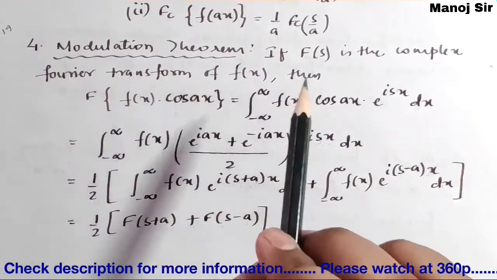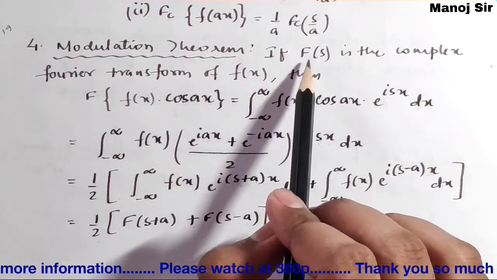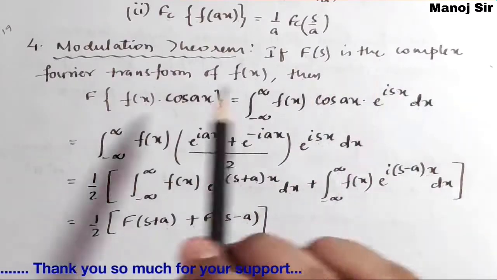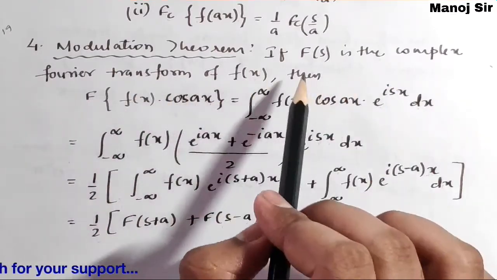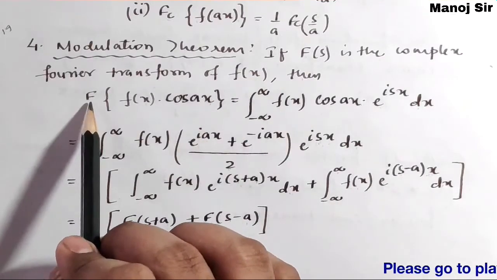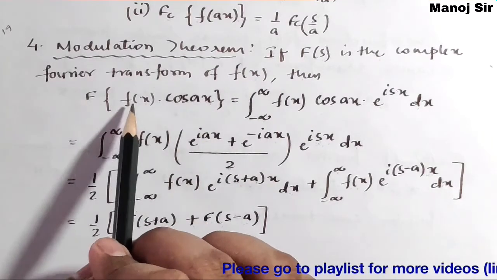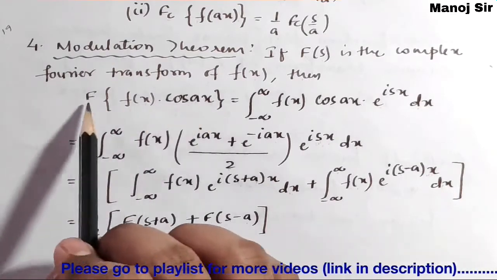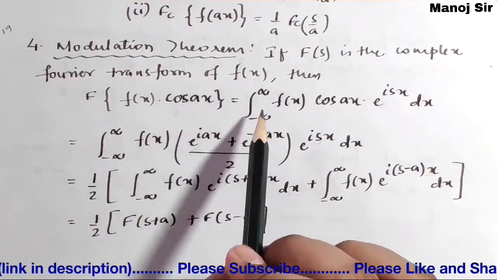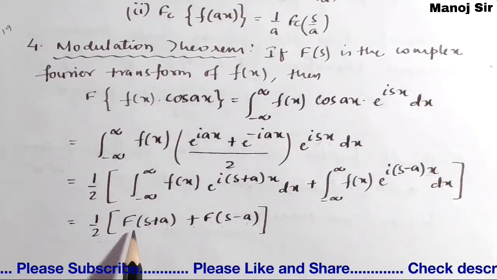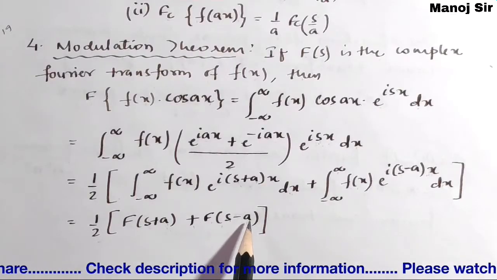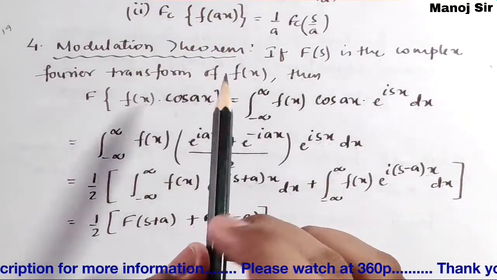What is the modulation theorem of Fourier transform? If the Fourier transform of f of x, that is F of s, is the complex Fourier transform of f of x, it means this is the Fourier transform of function f of x. Then the Fourier transform of f of x into cos ax equals half of F of s plus a plus F of s minus a. I am repeating this once again.